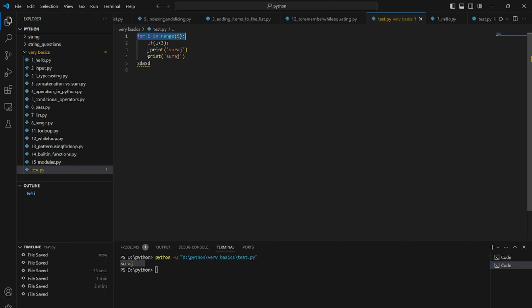To include the second one also inside the if, I have to give space again, so that this line is indented from where the if started. Now these are inside the if, which is inside the for, and these two prints are inside of the if. So this is the concept of indentation.